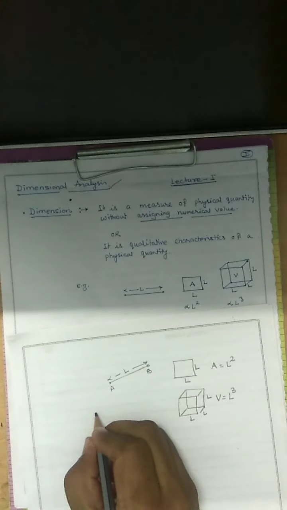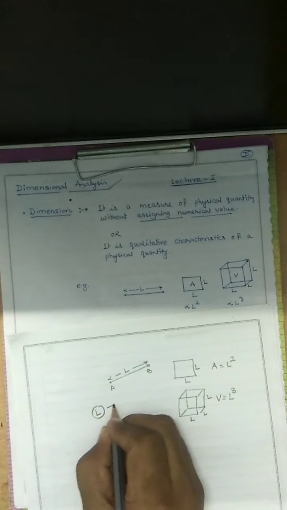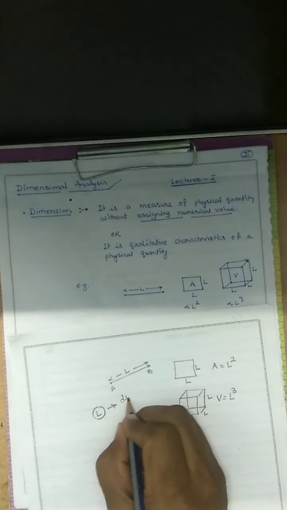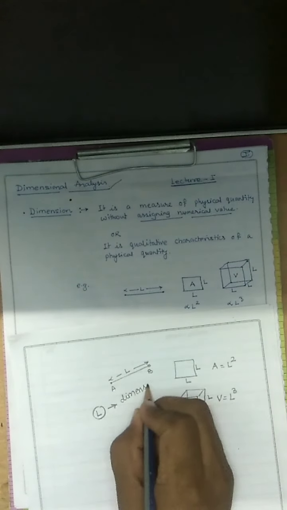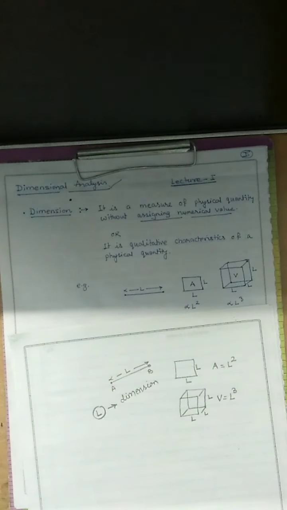So L is a dimension. Duration is measured in terms of time, so time is a dimension.